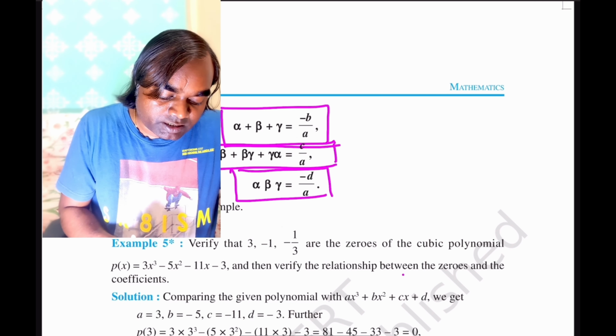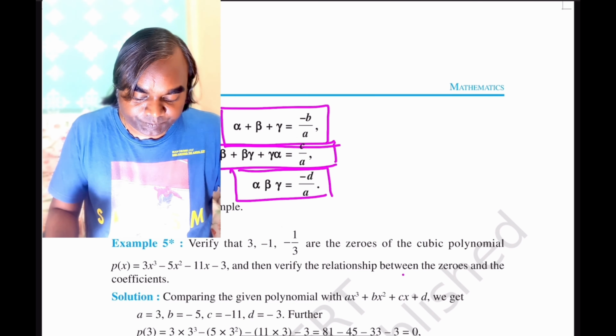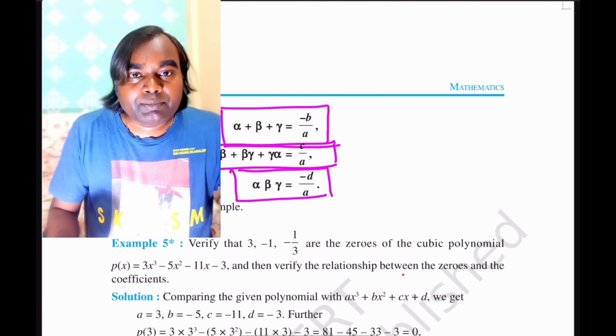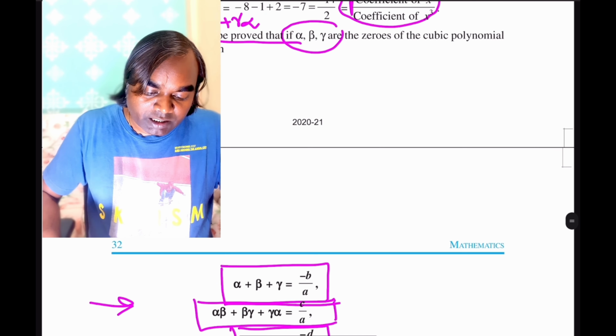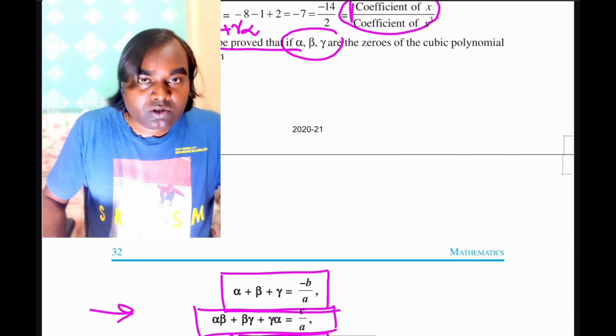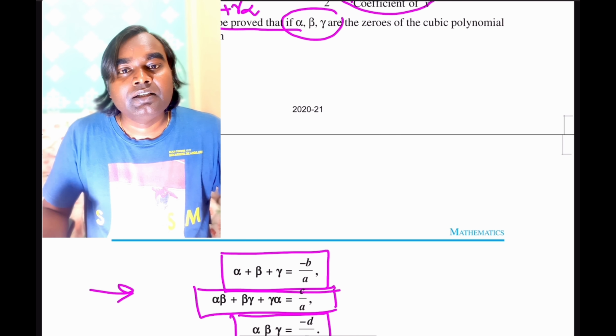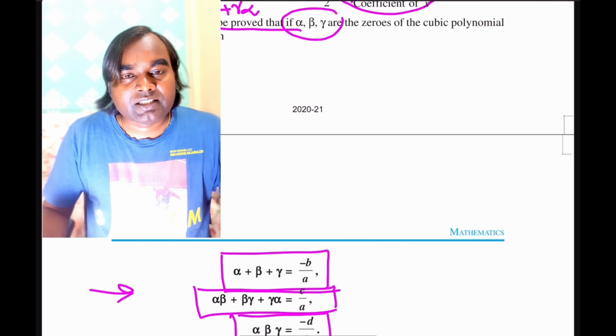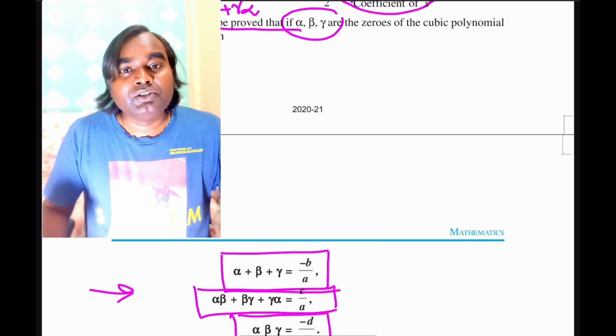So remember this relation also. That means now you have control over how to write quadratic equations and cubic equations if you are given the zeros.